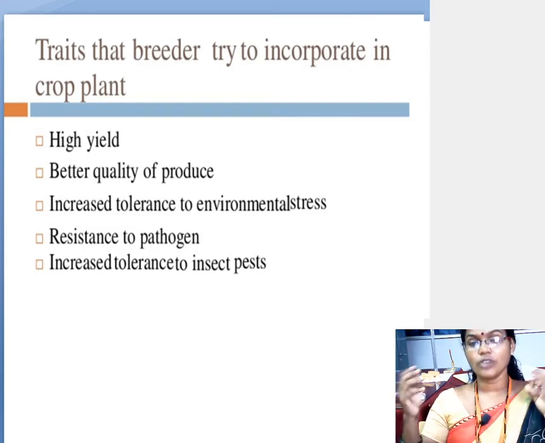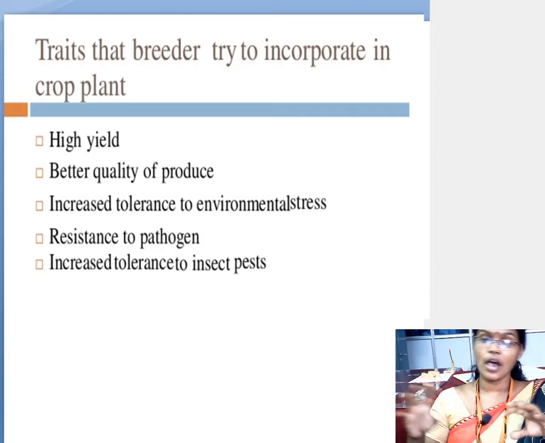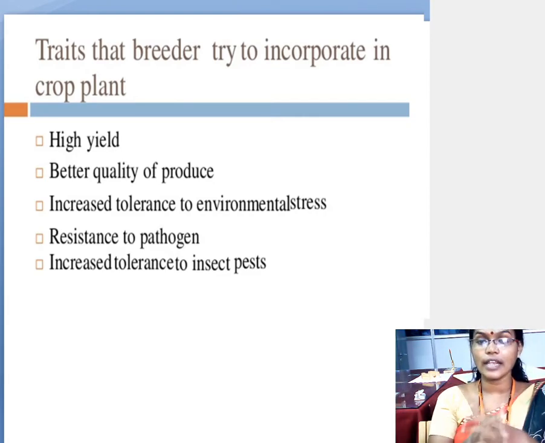Okay, so tolerance capacity means that whatever harmful insects and harmful pests want to eat the plant bodies, they have to be killed immediately after eating the plant body, without using any insecticides and pesticides. So like that, a new technique has been incorporated in the plant bodies.